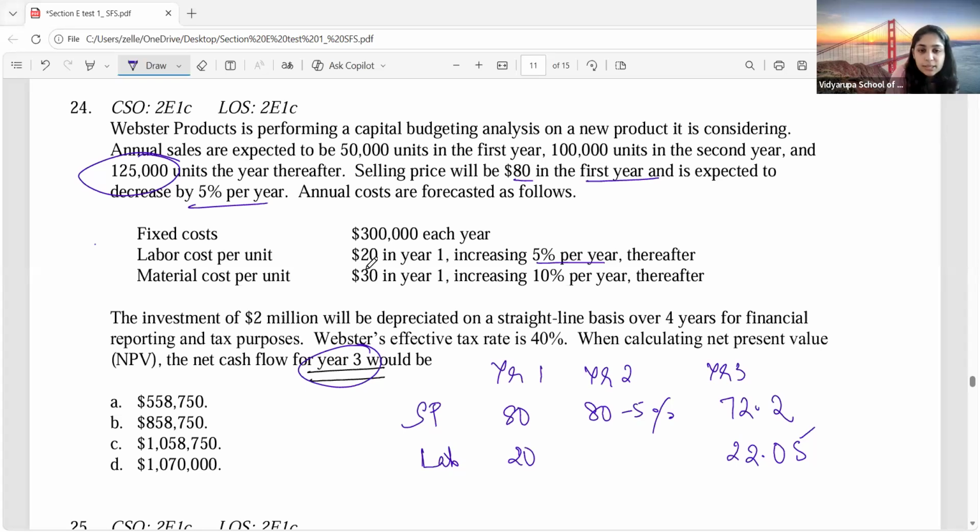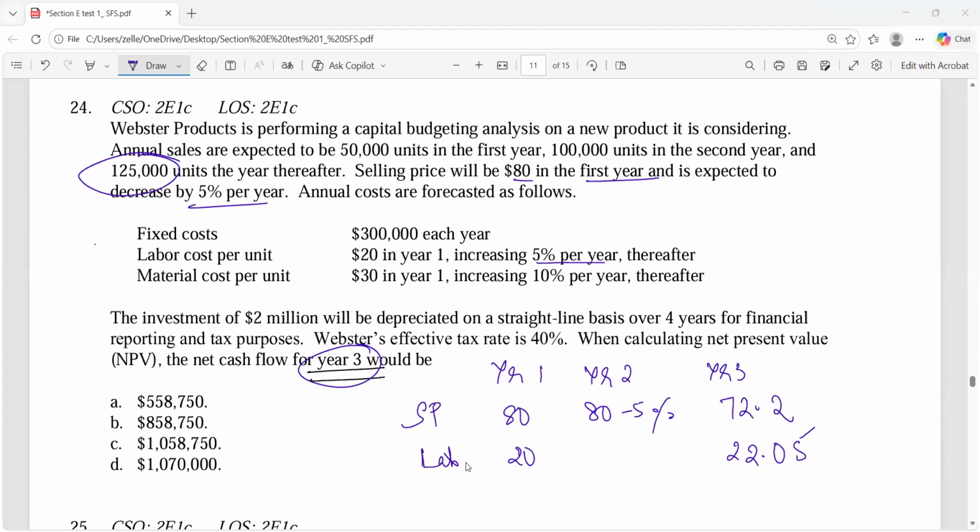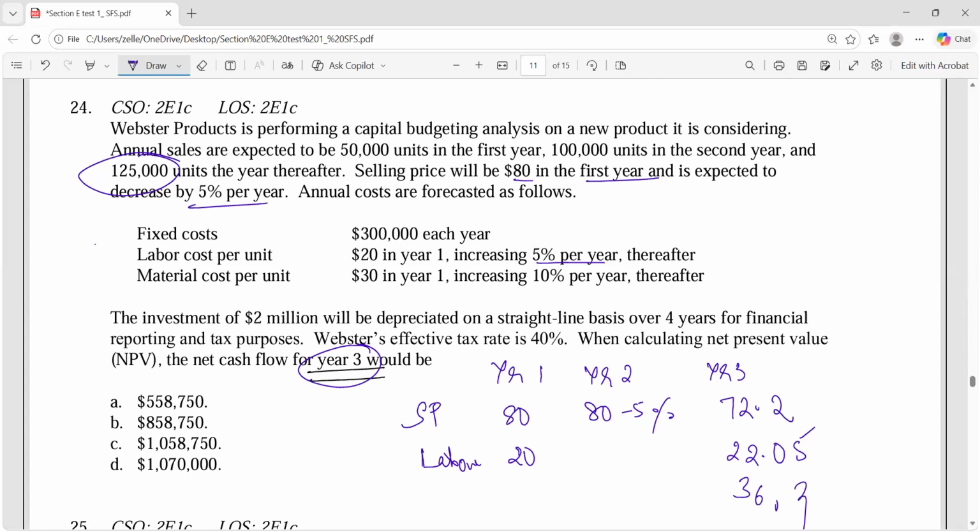What about the material? $30, then it is going to increase by 10%. So third year, what will be the price? 36.3.